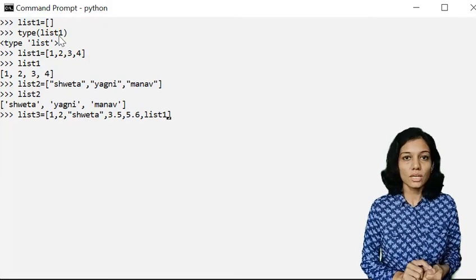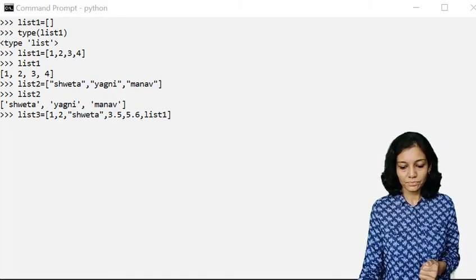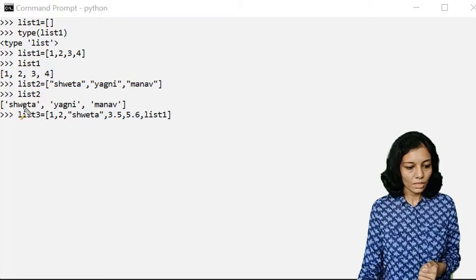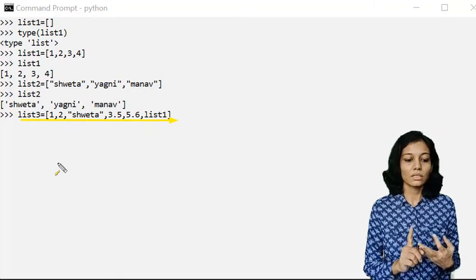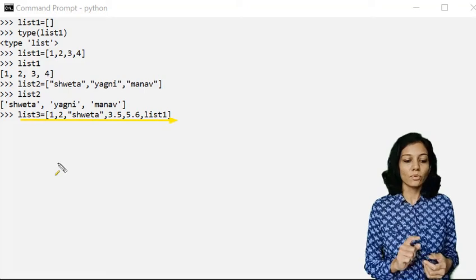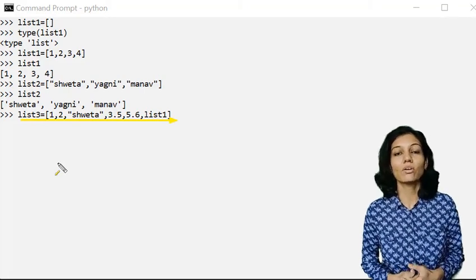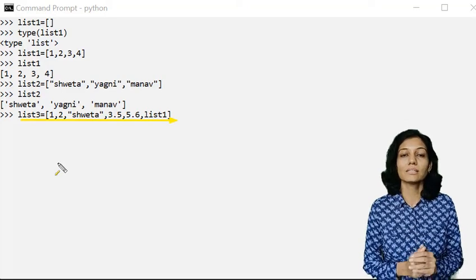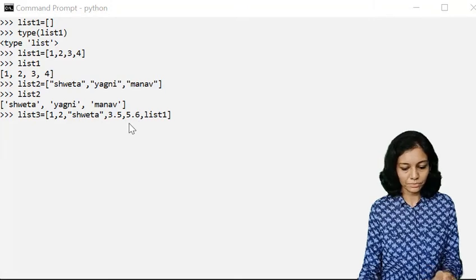So list3 consists of these things. The first 2 elements are integers, the third element is a string, the fourth and fifth elements are of float type, and the last element is a list itself, meaning it consists of a nested list. So let us execute it.